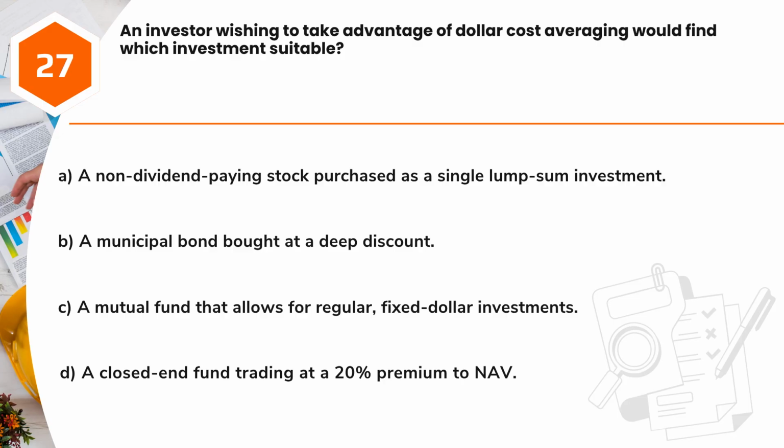Question 27. An investor wishing to take advantage of dollar cost averaging would find which investment suitable? A. A non-dividend paying stock purchased as a single lump sum investment. B. A municipal bond bought at a deep discount. C. A mutual fund that allows for regular fixed dollar investments. D. A closed-end fund trading at a 20% premium to NAV.